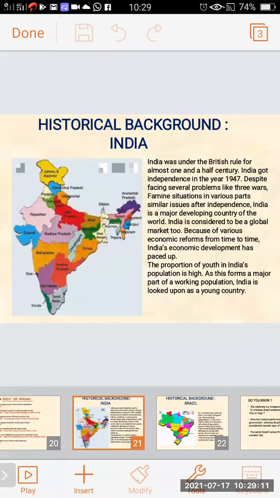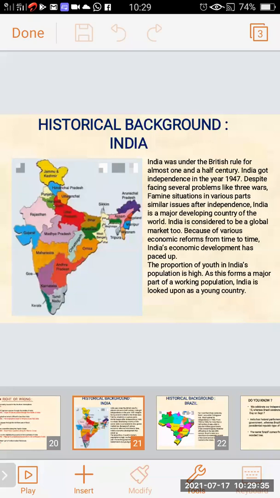Then we have seen about the historical background of India. India was under the British rule for almost 1.5 centuries. India got independence in the year 1947. Despite facing several problems like war, famine situations in various parts, and similar issues after independence, India is a major developing country of the world.